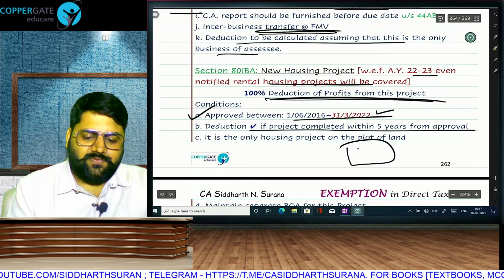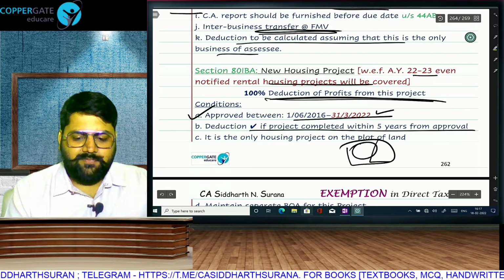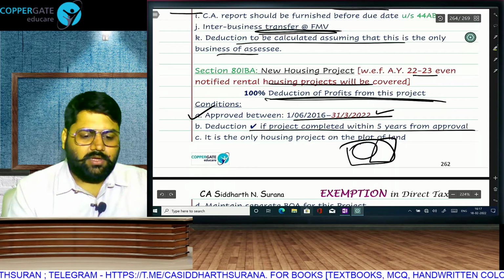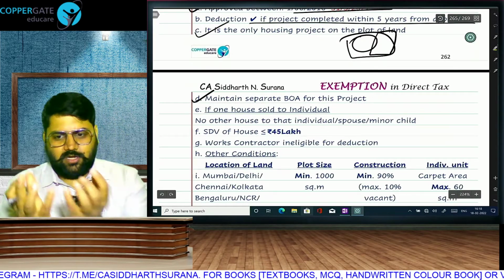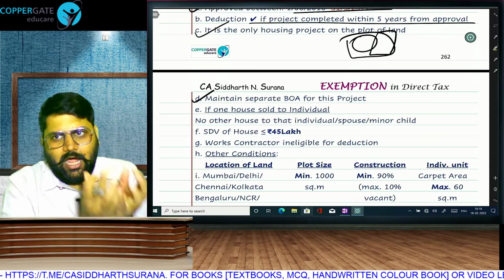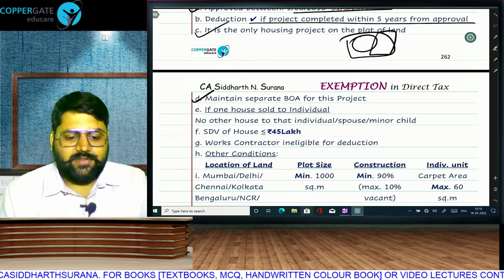If there is a plot of land, this should be the only project. You cannot make one affordable housing project and one very big lavish building on the same plot. It should be the only project. You will have to maintain separate books of account: how much I have earned from this project and how much is my other income. Only the profit of this affordable housing project will be allowed.